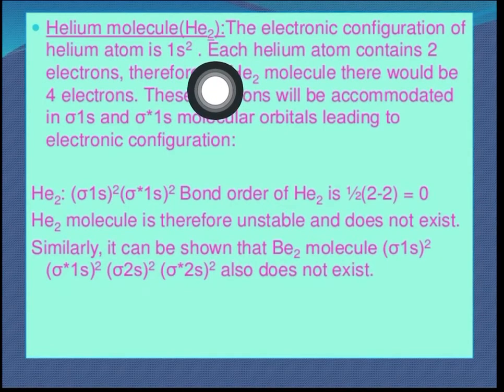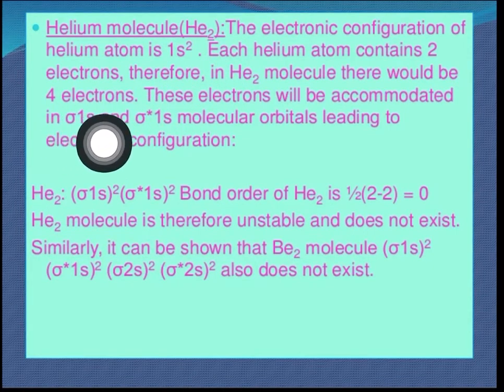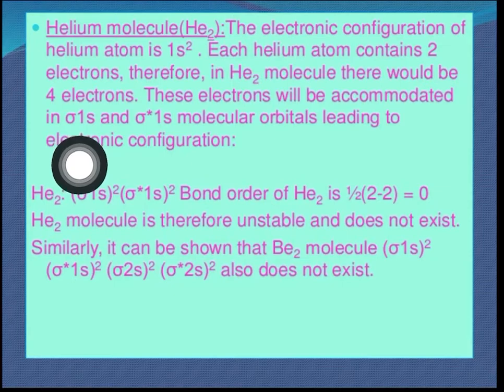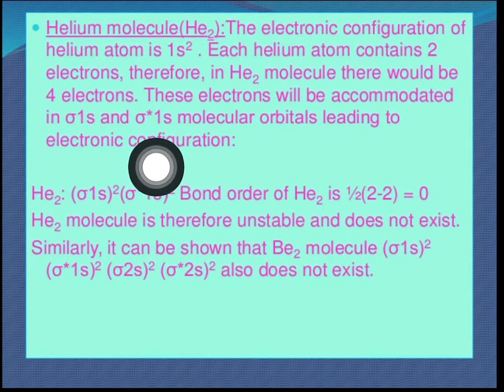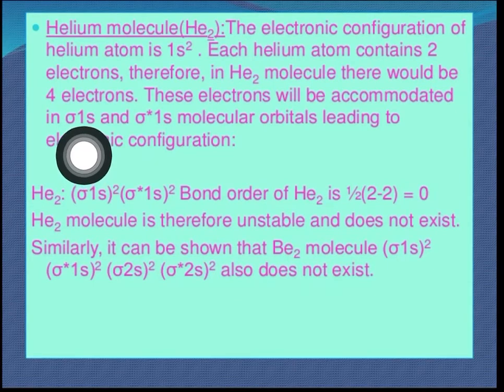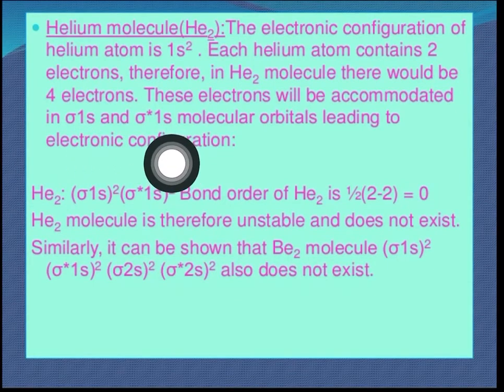Hydrogen, helium: the atomic number is 2. So total how many electrons are there? 4 electrons. Now according to the filling of electrons, first of all where will it go? In the sigma 1s orbital, and then it will go in the sigma star 1s orbital. So sigma 1s orbital has 2 and sigma star also 2.